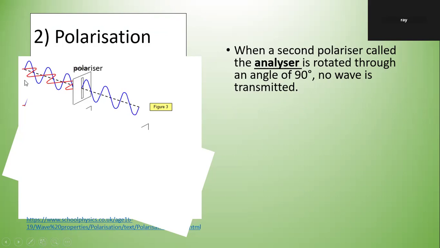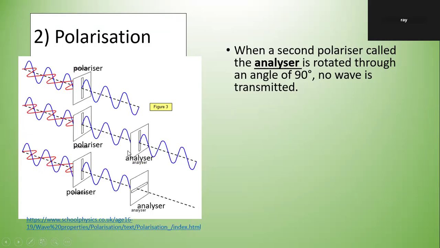Okay, this is unpolarized, passing through a polarizer filter, and it's plane polarized. And it passes through another filter called the analyzer. If the slot is the same, or the filter axis is the same, then it will still be plane polarized, nothing changed. But if the two filters are perpendicular, then nothing comes out. If it's light, you see nothing, you see darkness.